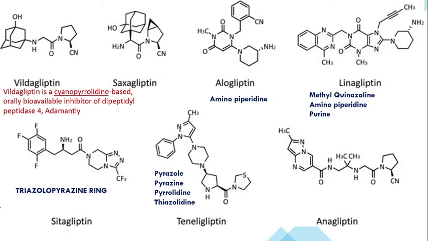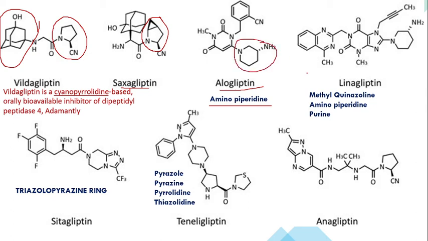So these are the drugs available. Vildagliptin is a cyanopyrrolidine derivative which also has an adamantyl group. This is saxagliptin. It is a similar kind of drug, but here the cyanopyrrolidine is fused with a cyclopropane ring. Next is alogliptin, where an aminopiperidine ring is there. Linagliptin has a methylquinazoline ring.